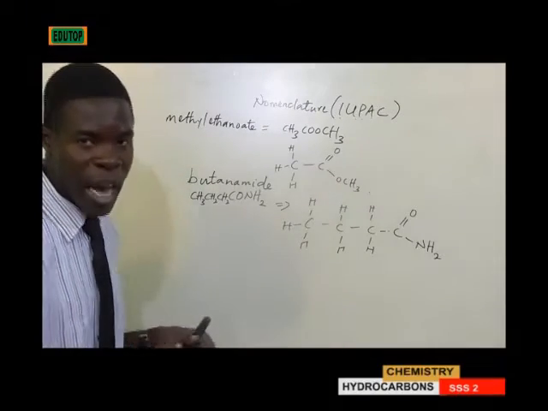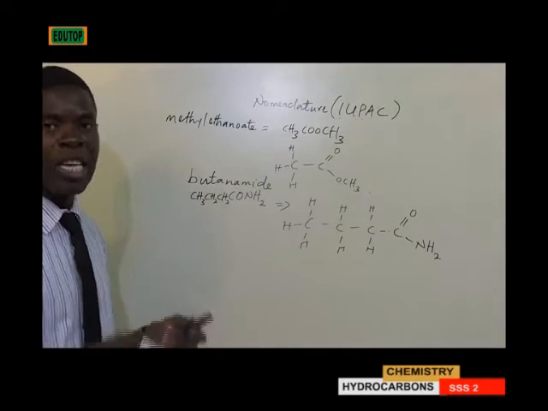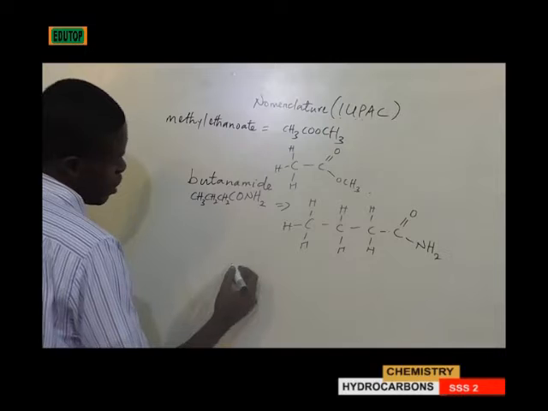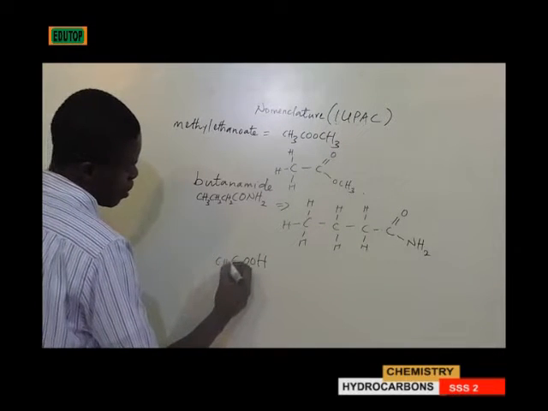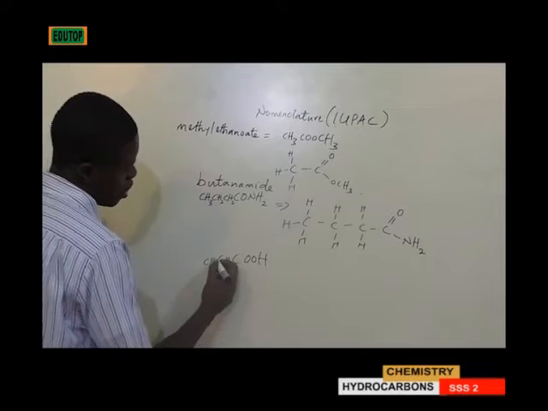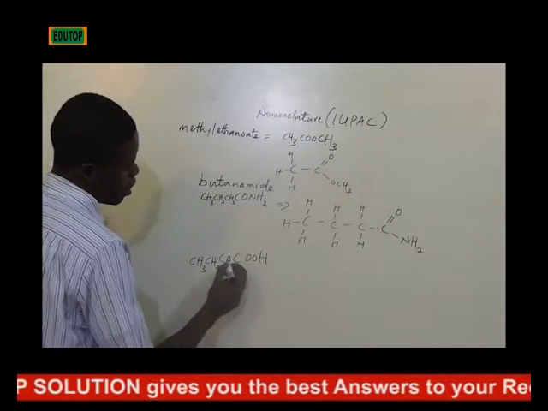Then butanoic acid. Butanoic acid is from the carboxylic family, which is COOH. So butanoic, CH2, and CH3, 1, 2, 3, 4.